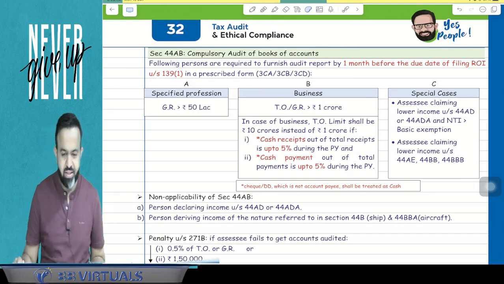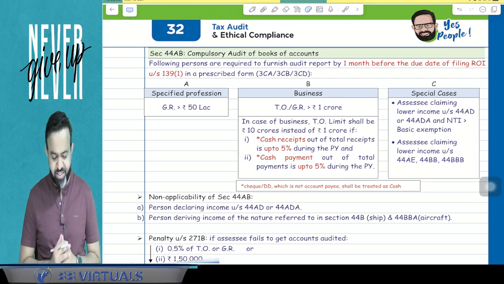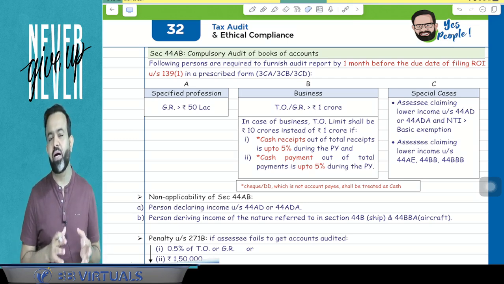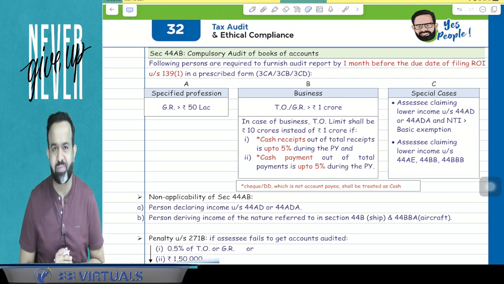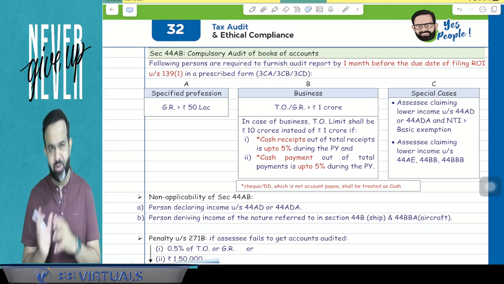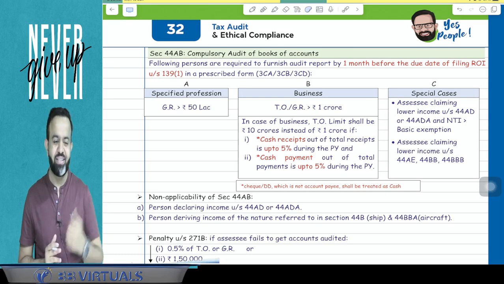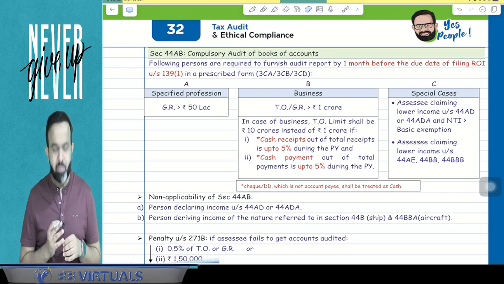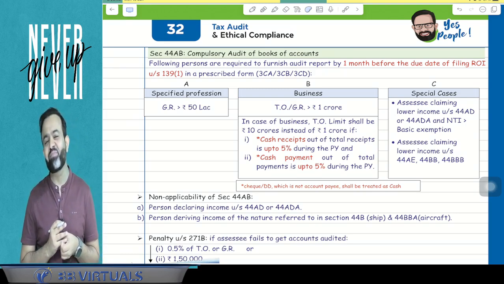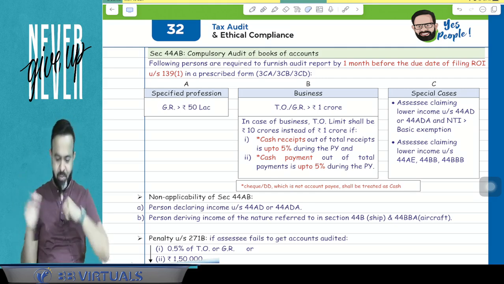So guys, today we are going to start with one topic, that is tax audit and ethical compliances. Earlier this topic was part of your audit subject in Group 1, but now this tax audit is a part of the income tax paper, that is International Taxation and Direct Tax, Paper number 4, in the second group. Earlier it was part of your audit paper.